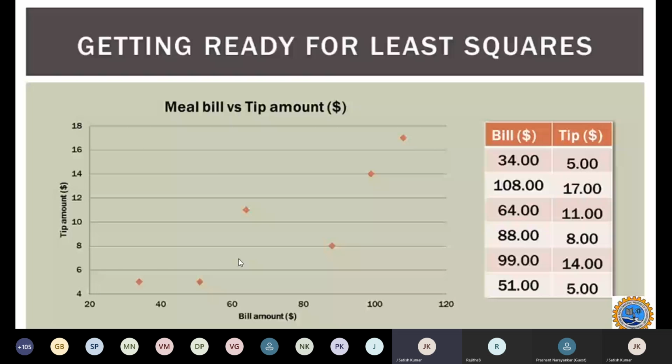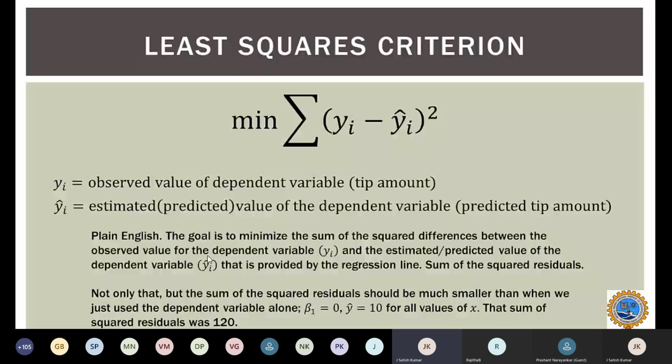And the least square criterion is shown in the slide. We have to minimize the difference between the observed value of the dependent variable and the estimated value of the dependent variable. So we will estimate some value that is represented as y hat, and there is the observed value. If you subtract and square them and add all of them, our objective is to minimize this error. So that is the idea of the least square criterion. In plain English, the goal is to minimize the sum of squared differences between the observed value and the estimated or predicted value.